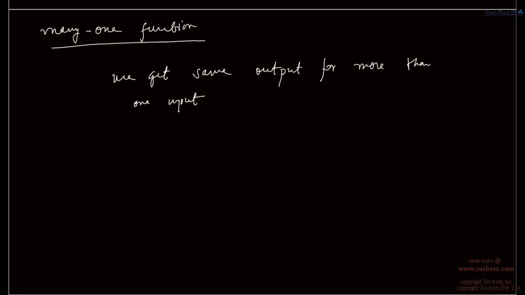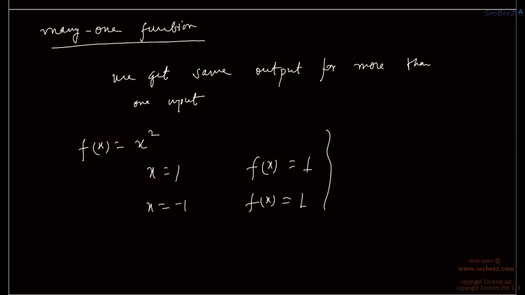For example, say f(x) is equal to x square. So for say x is equal to 1, we get output as 1, and for x is equal to minus 1 also we get output as 1, right? So this is an example of a many one function.